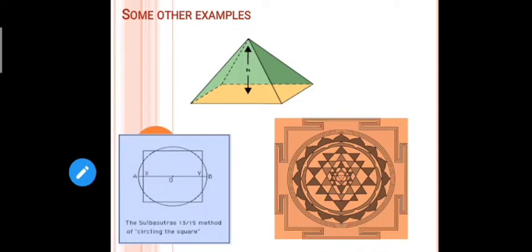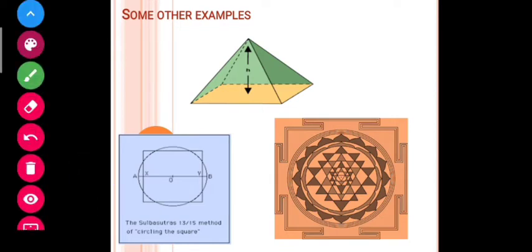Students, let us see some other examples here. In the first figure, you can see a pyramid, which is also one of the applications of geometry. In the second example, you can see the Sulabh Sutras, which you will also find mentioned in your NCERT text.